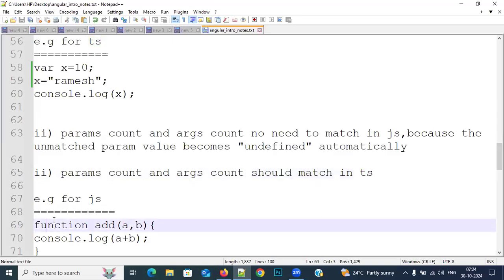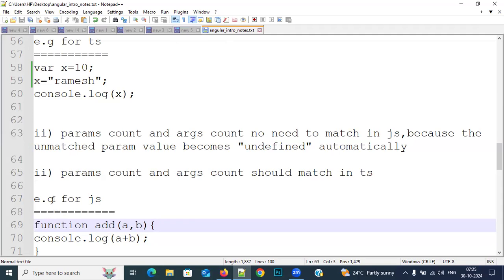Why am I writing a function? Whenever you are developing an application, we need to perform different functionalities. Sometimes we need to add, multiply, subtract, update, delete, retrieve all the data, or retrieve only a particular type of data. If you want to perform any functionality in your application, we need to specify functions.